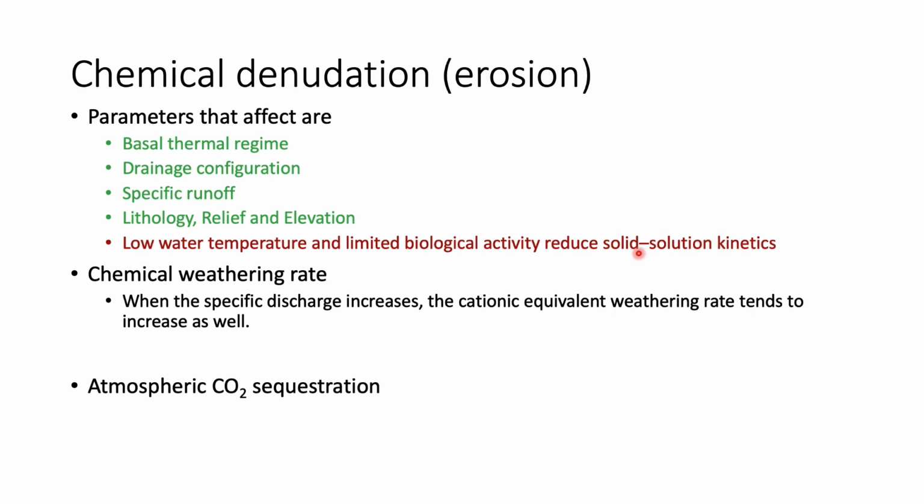In other words, they negatively impact or reduce erosion. The chemical weathering rate depends on this: when the specific discharge increases, the cationic equivalent weathering rates tend to increase as well, and we also have the atmospheric CO2 sequestration which removes carbon dioxide.